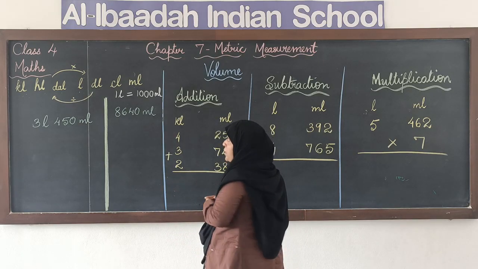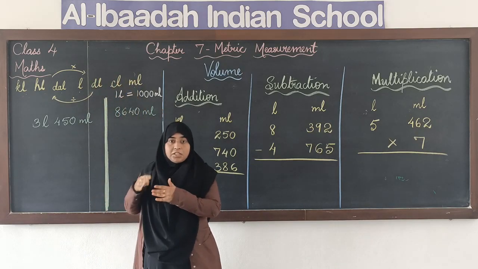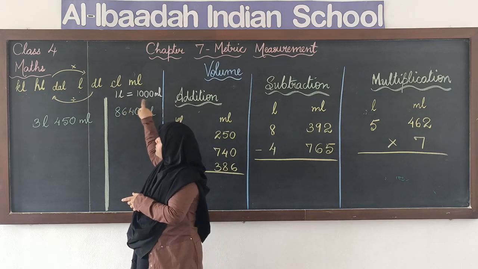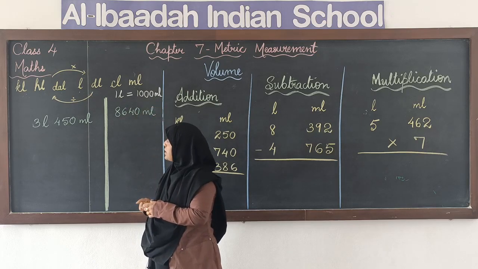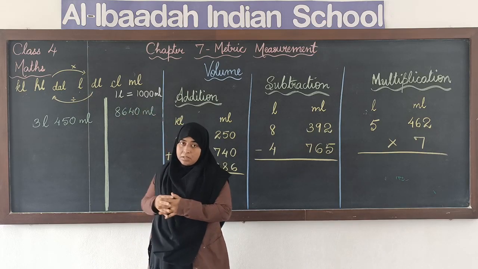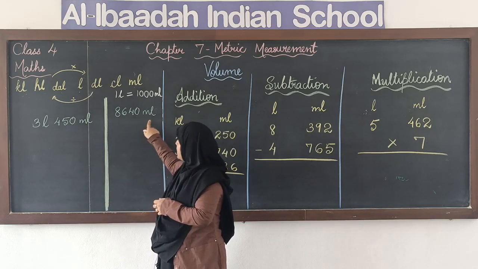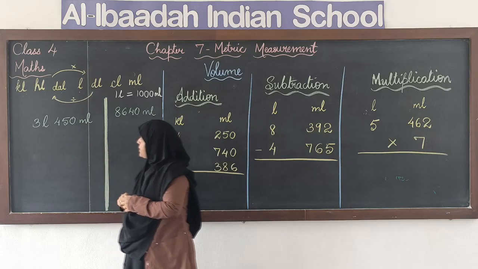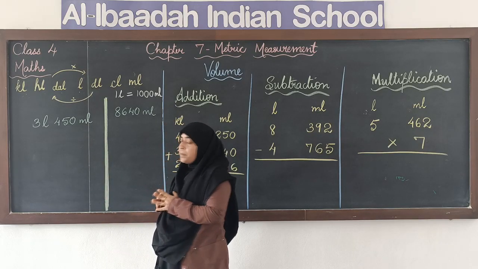We have seen how we calculate this, right? Depending upon how many jumps we have to take from one unit to the other unit, we can find out the relation between the two units. So 1 liter is 1000 milliliters. Now we will see how we convert liters to milliliters, and then we will see how we convert milliliters to liters. The first example that I have here is 3 liters 450 milliliters.